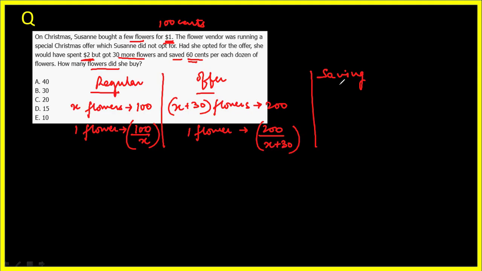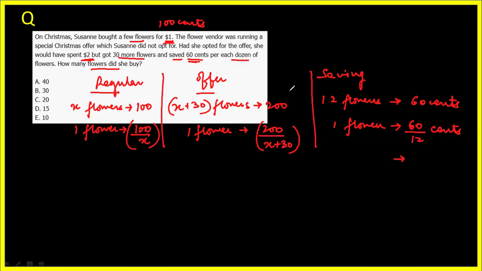Now, the saving. How much according to the question? If she would have taken the offer, she would have saved 60 cents per dozen. That means for 12 flowers, one dozen, she would have saved 60 cents. That means for one flower she would have saved 60 upon 12 cents. So if she would have taken the offer, for each flower she would have saved 5 cents. Got this?